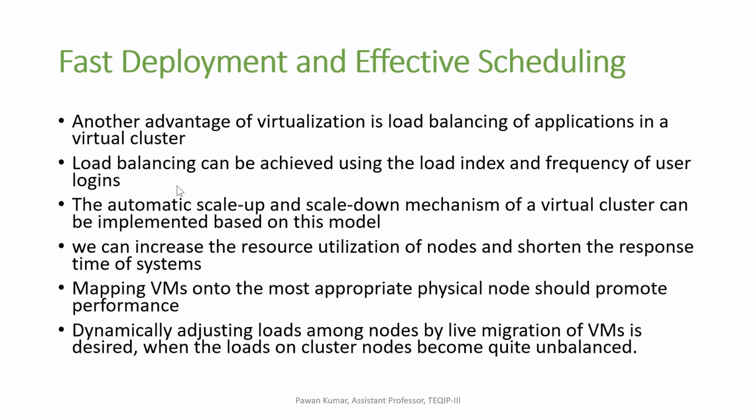Dynamically adjusting loads among nodes by live migration of VMs is desired when the load on cluster nodes becomes quite unbalanced. That means live migration is important, because through live migration we can also adjust the load.